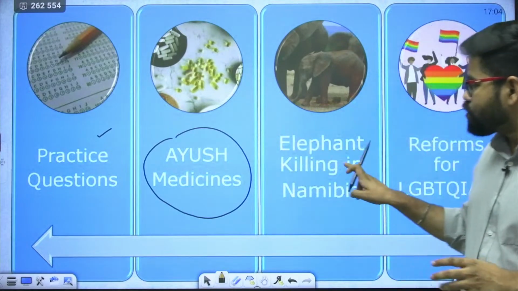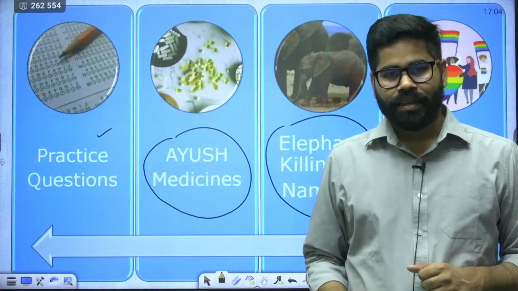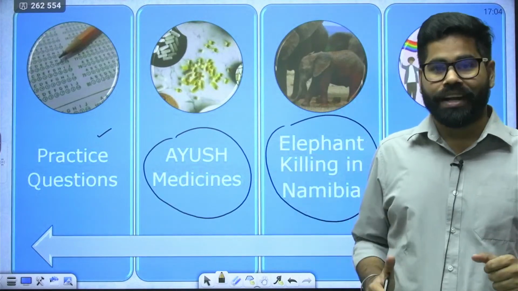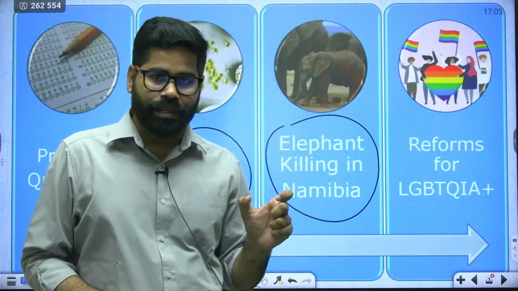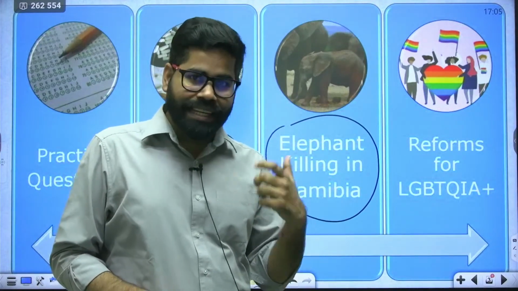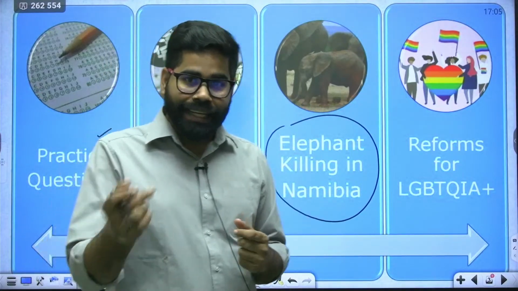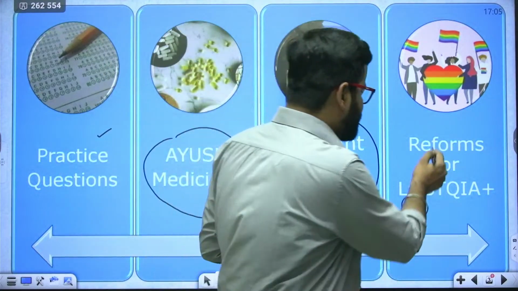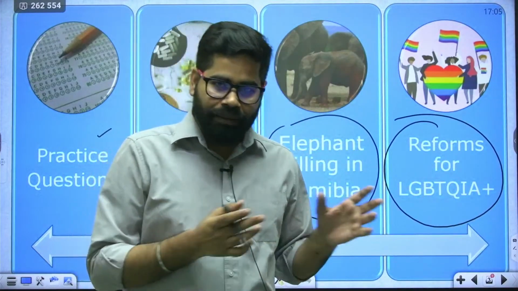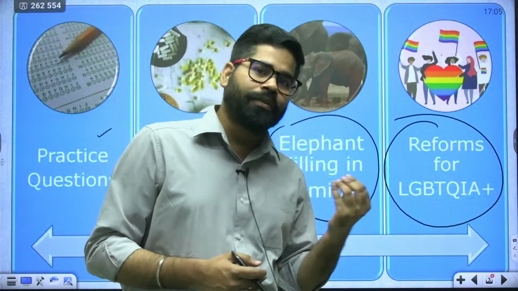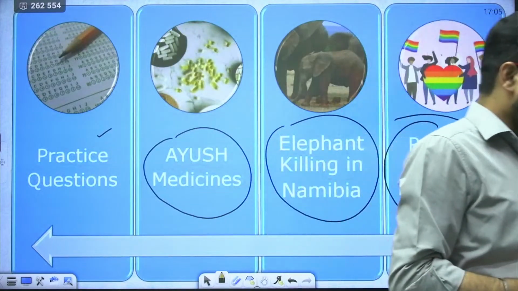Then we are also going to talk about the elephant killing in Namibia. There is an official order for the killing of various elephants and a large number of other animals. So why is it there? Why are they killing the animals? We will try to see that also. Then the government has recently come up with some reforms for the LGBTQIA community. Okay. So for them, there are certain reforms of the government. We are going to understand that also. I hope it is clear.